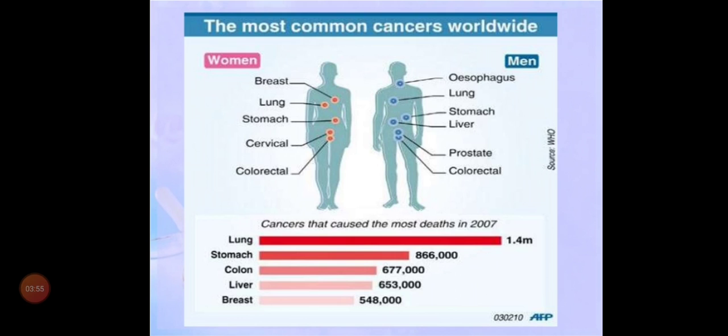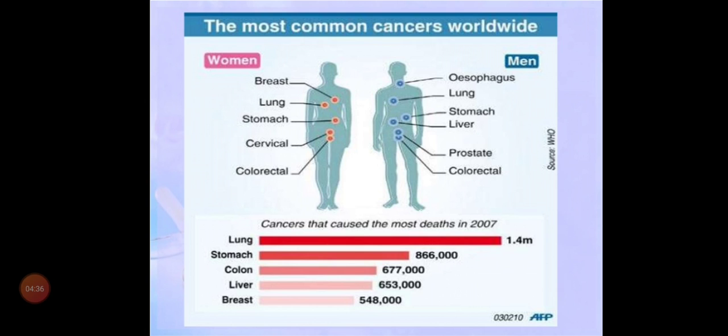Now we want to look at some data regarding the different types of cancer. Look at the first picture, women. Women are most probably affected with breast cancer, lung cancer, stomach cancer, and cervical cancer. In the cervix region there is a chance for cancer, and colorectal, in the rectum part of the alimentary canal, also there is a chance of cancer. Apart from that, we have other types of cancer also, but these are seen mostly in females: breast, lung, stomach, cervical, and colorectal cancer.